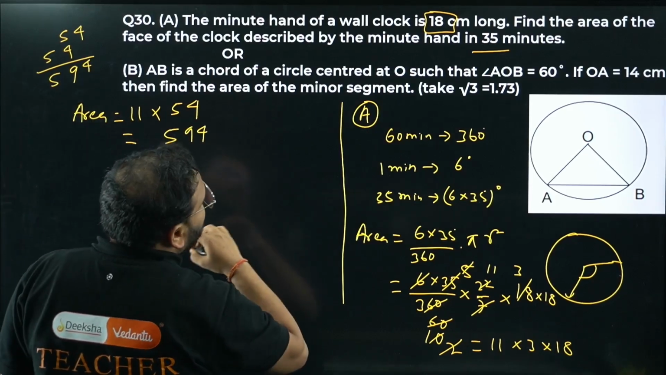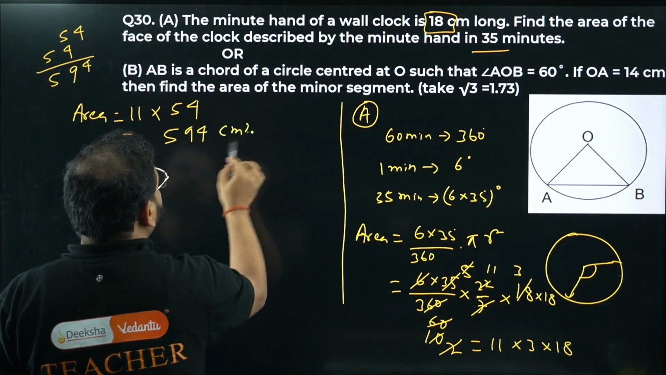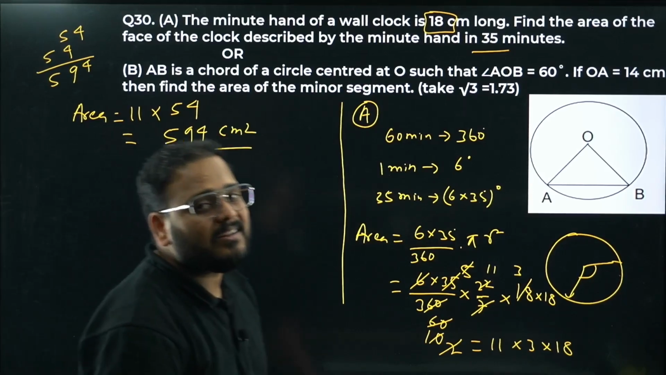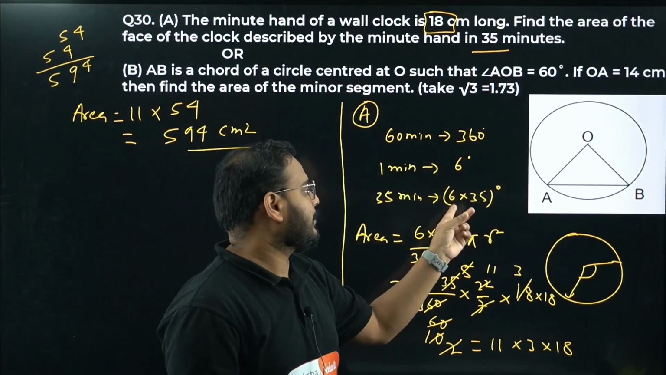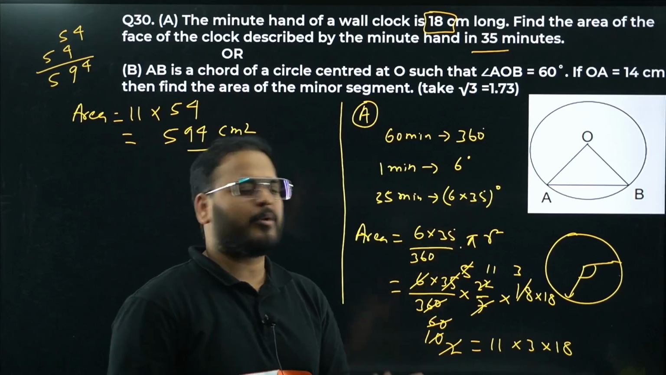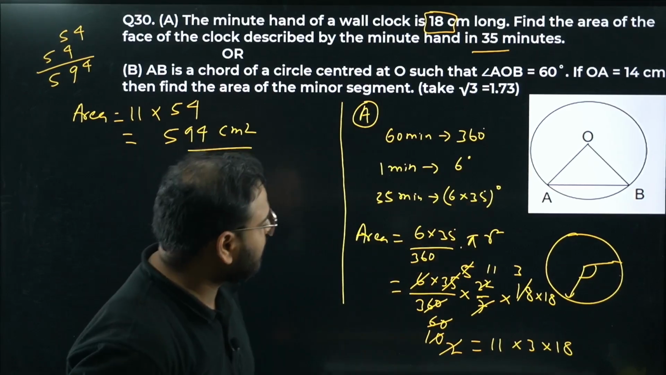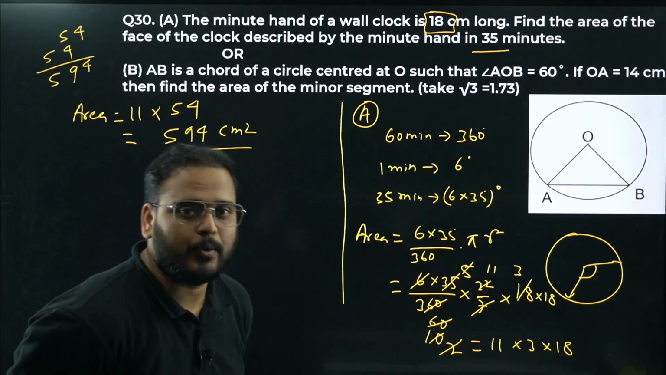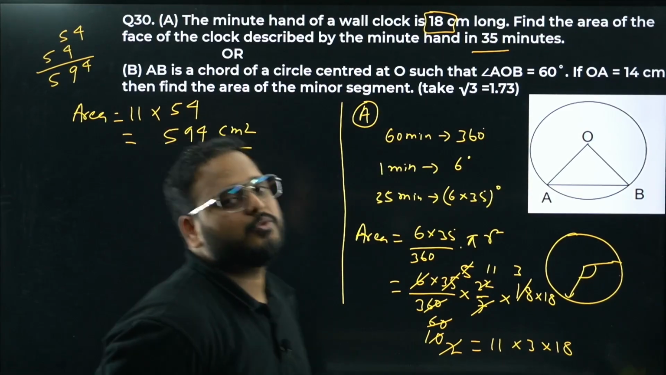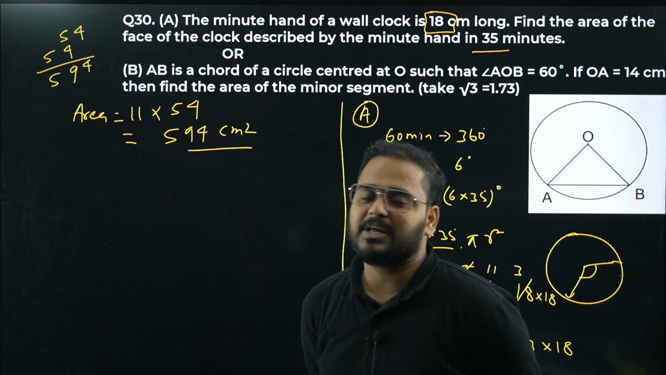The unit is centimeter square. Area swept by the minute hand in 35 minutes. The angle we got with the help of this angle calculation, 6 into 35 degrees. I did not write it because I have to cancel anyway. So the value is 594 centimeter square for part A. Good question. Okay, moving on to part B. Better than the part A question.